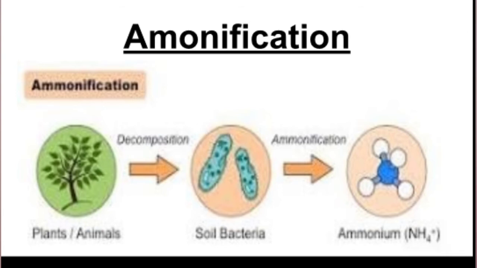This nitrate was taken up by the plants. The plants were eaten by the herbivores. Herbivores were eaten by the carnivores. When all these three die, plants die, herbivores die, carnivores die, their bodies are decomposed by the bacteria. When their bodies are decomposed by the bacteria, the nitrate content present in them is converted into ammonia or ammonium salt. This process is known as what? Ammonification. Next process is nitrification.